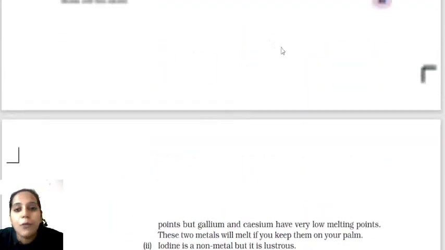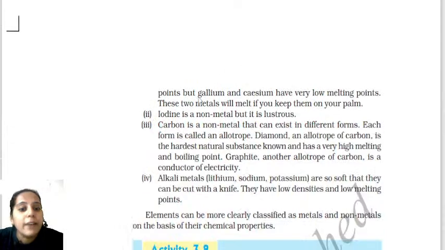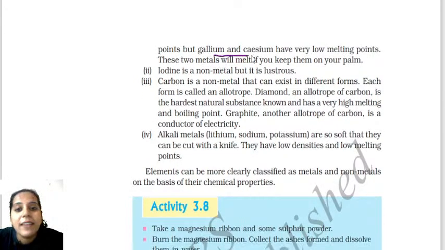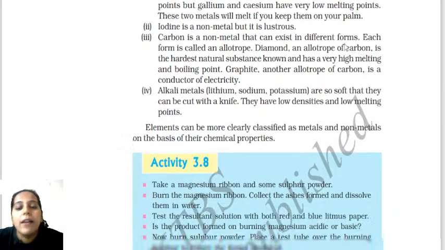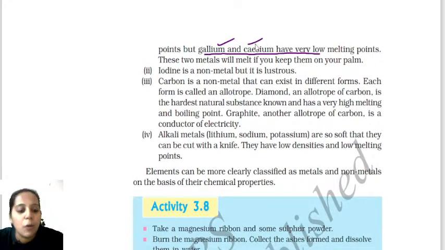Here you have to focus on this very important thing: metals have high melting points, but gallium and cesium have low melting points. What can they ask in the examination? Name the metals which have low melting points. Gallium and cesium have low melting points, that you have to know.